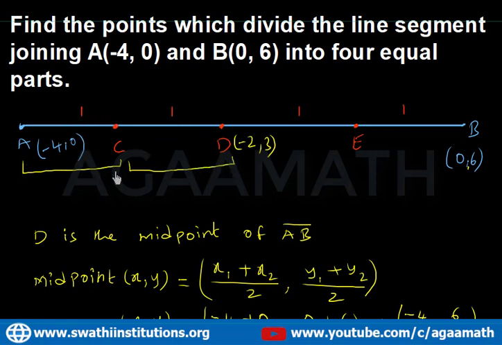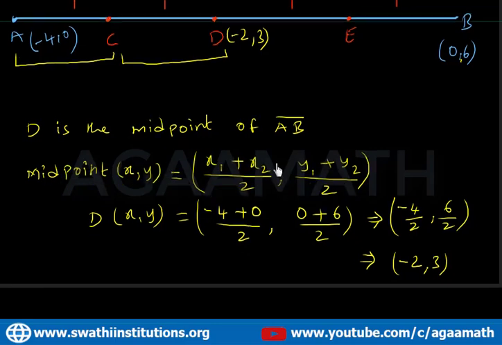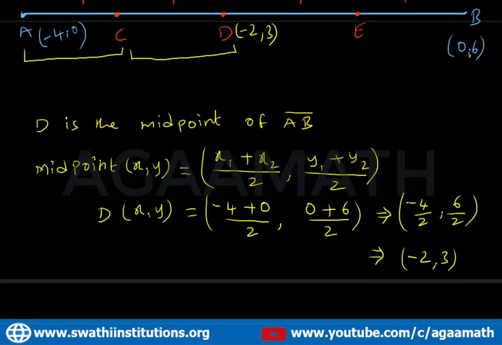It means C is also the midpoint of AD. We know the ordered pair of A as well as the coordinates of D. So now you have to find the midpoint of AD, right? Midpoint of AD is C.